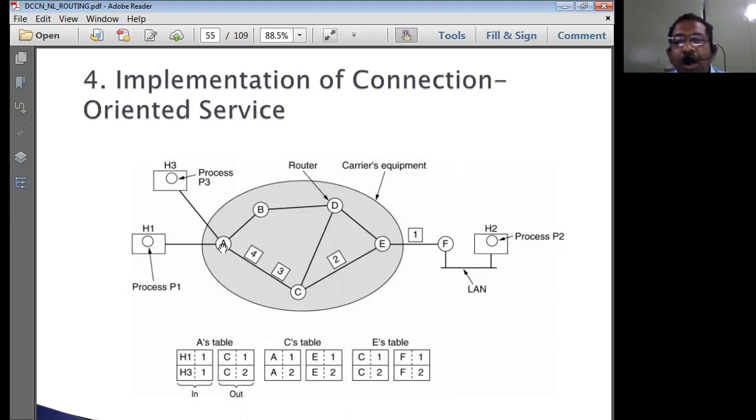Say for example, after 2 hops. See, this is 1 hop, this is the second hop. A to B is 1 hop, 1 jump. B to D is another jump, right? Now, when the data is coming from D, what happens?